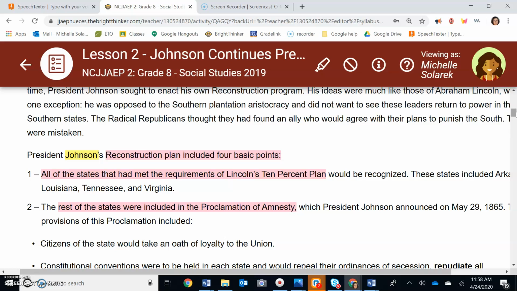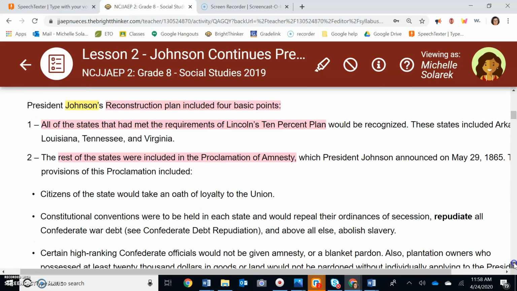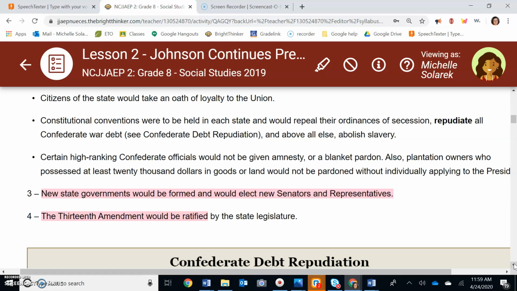So what did Johnson do? He continued with the Reconstruction Plan, and his Reconstruction Plan had 4 basic points. First, all the states had to meet the requirements of Lincoln's 10% deal. Next, they were included in the Proclamation of Amnesty. And third, they had to elect new senators and representatives, because those old senators and representatives are the ones that caused the war.